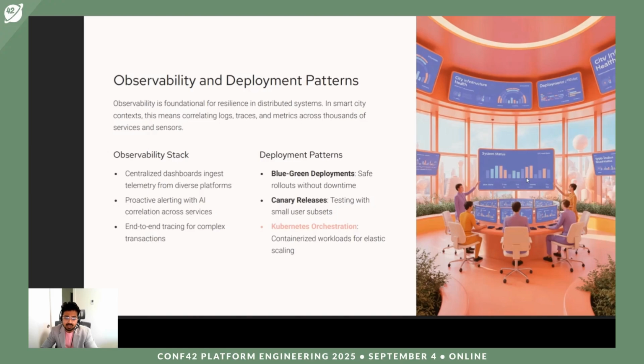Kubernetes orchestration, containerized workloads for elastic scaling. With this, as an example, Kubernetes orchestration helps you containerize workloads for elastic scaling. If you want to scale based on the traffic, peak hours, or different cities, different scenarios, this can help.